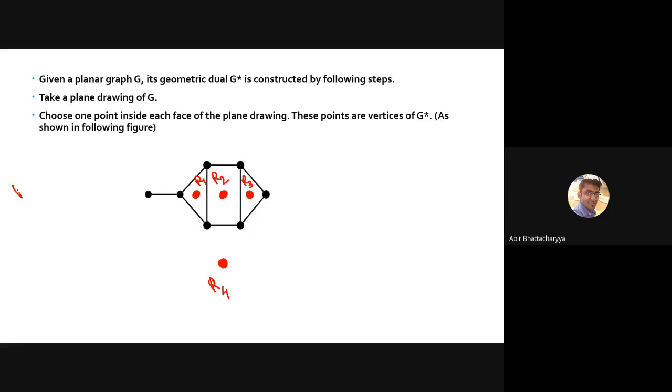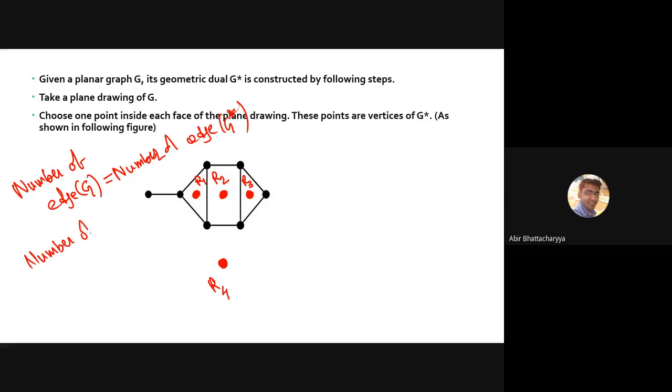That means what we can conclude: the number of edges of G should be equal to the number of edges of G star. That always holds true. Another thing, the number of regions of G should be equal to the number of vertices of G star.